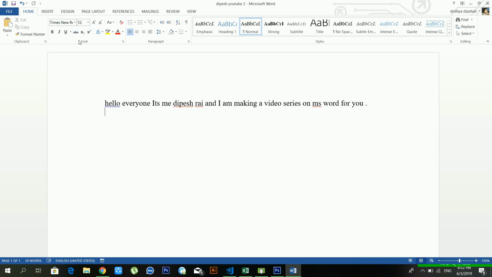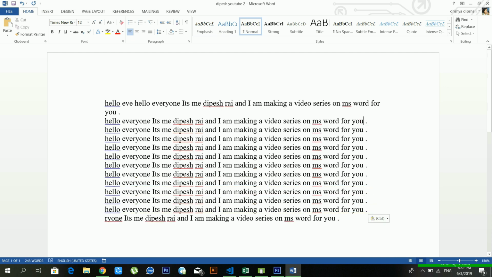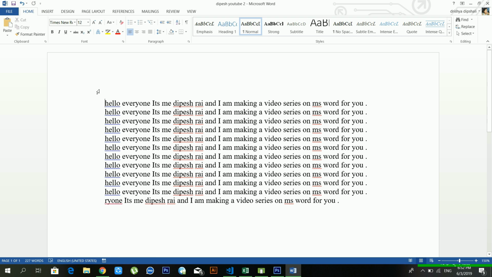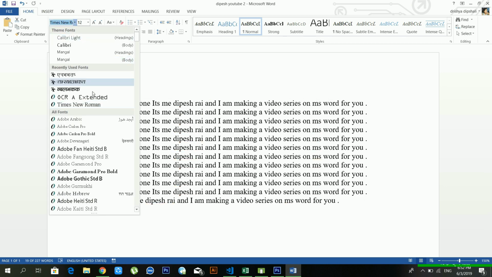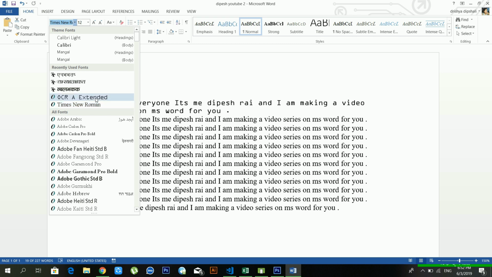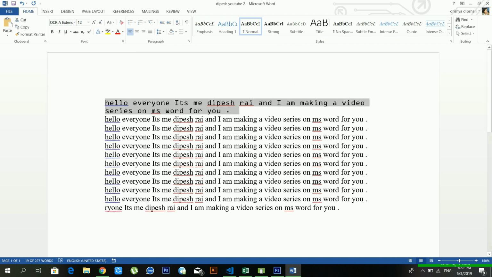And another section available is the font section. The first option is font. From here you can change your font. You have to select this one, go to font and you can choose your favorite font from here. So I am choosing this one, OCR A Extended font. See, it's giving me unique styles. Every font has unique styles. You can use it to make beautiful documents.